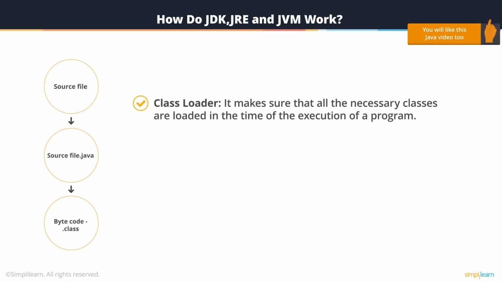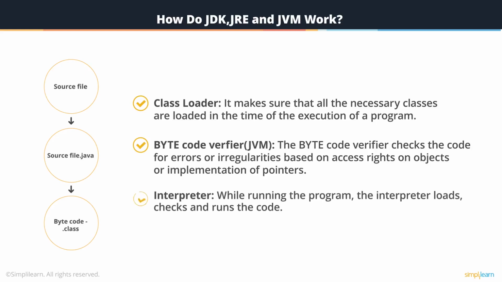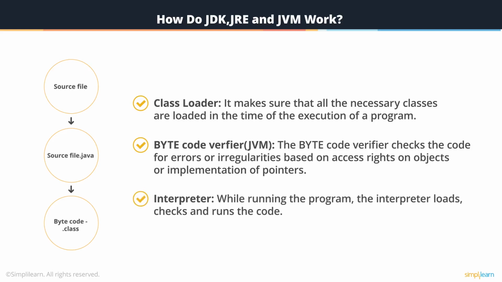Class loader. It makes sure that all the necessary classes are loaded in the time of the execution of a program. Next, bytecode verifier, that is JVM. The bytecode verifier checks the code for errors or irregularities based on access rights on objects or implementation of pointers. It makes sure that the code fulfills the specifications of JVM and does not break the system integrity. And finally, interpreter, which is JVM. Now, while running the program, the interpreter loads, checks, and runs the code. The implementation is made by the JRE, which is the final process.